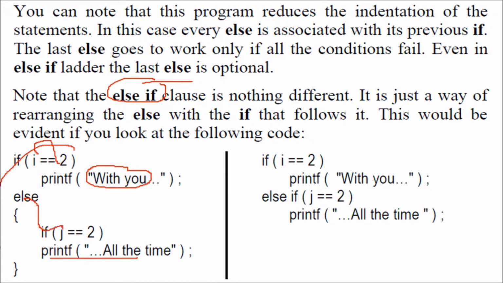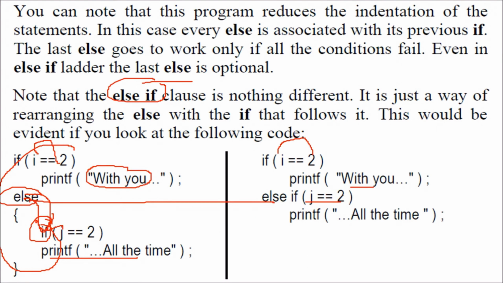Now we can combine these. This is nothing but you are combining this else and if. This else and if you are combining and giving it to else if. So you are just reducing the line and making it more clear. Your program looks more clear, formatted and understandable. So if i is equal to 2, you print something. Else if j is equal to 2, this else if you have used instead of this else, if.